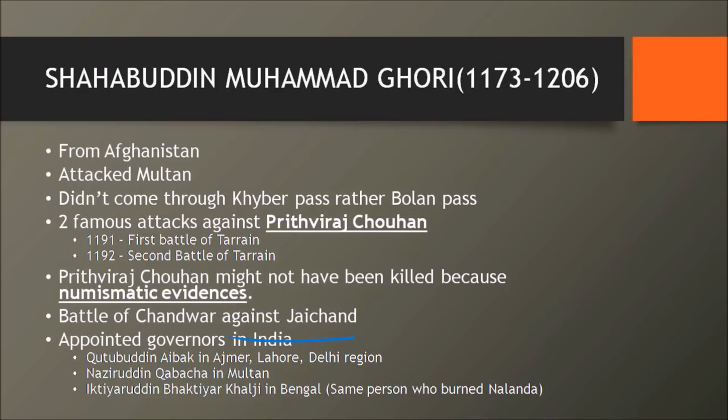But what is more important for us is that, before going back to his capital in Afghanistan, Muhammad Ghori appointed three governors in India. The first one is Qutubuddin Aibak, who was the governor of Ajmer, Lahore, and the Delhi region. That basically means the north of India, right? Then you have Nasiruddin Kabacha, who was made the governor of Multan. Then you have Ikhtiaruddin Khalji, who was made the governor of Bengal. Now, why is this person important? Because he is the same person who set fire to Nalanda University.